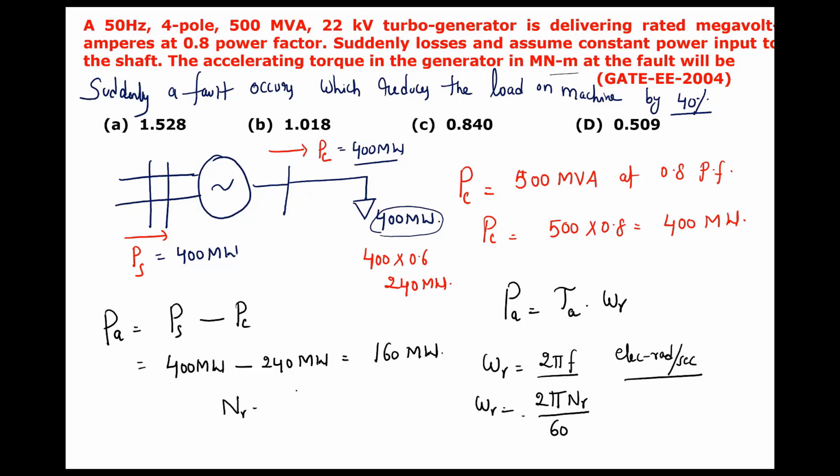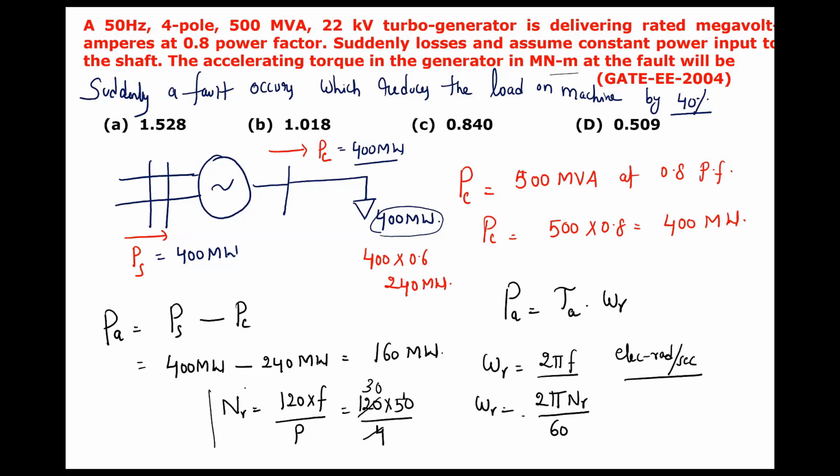Nr is given by 120 f by P for a synchronous machine. So 120 into 50 divided by the number of poles of the machine, which is 4. How much are you going to get? 1500. If you are very good at machines, you can directly tell the synchronous RPM: for a 2-pole machine, 3000 RPM; 4-pole machine, 1500; 8-pole, 750. So you should know these values.